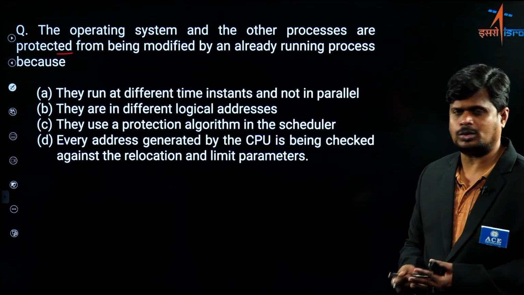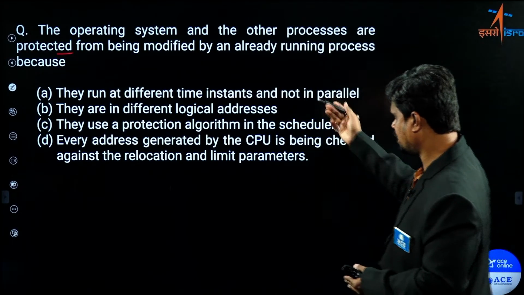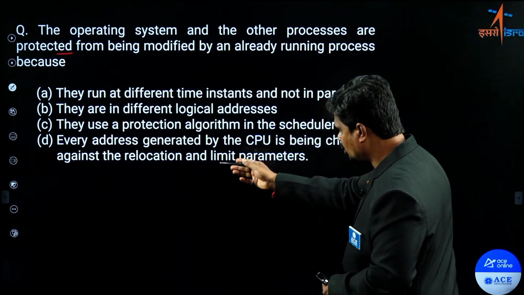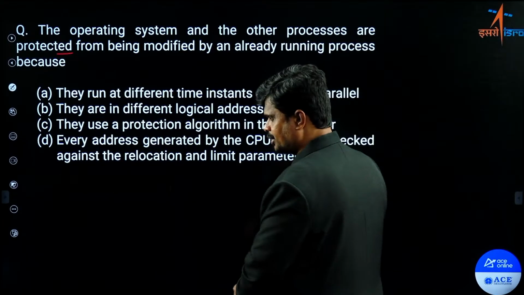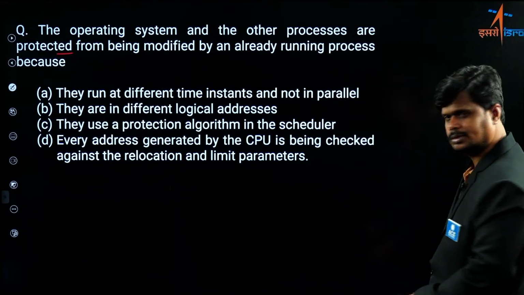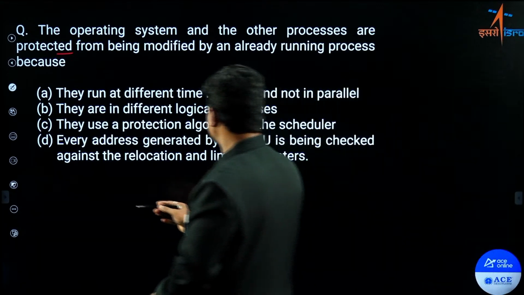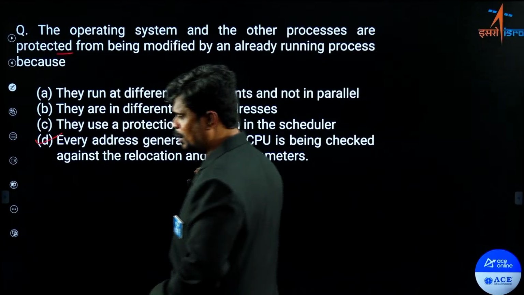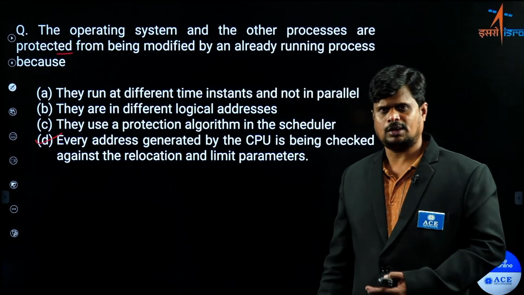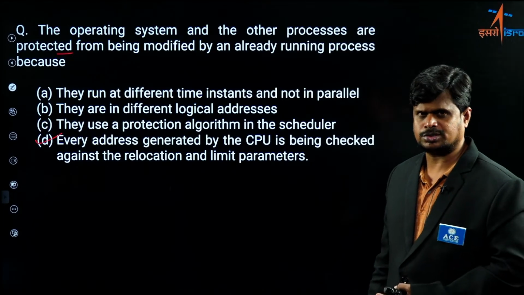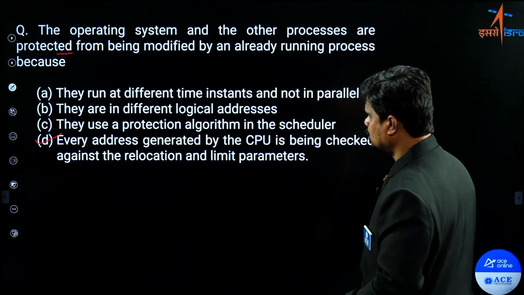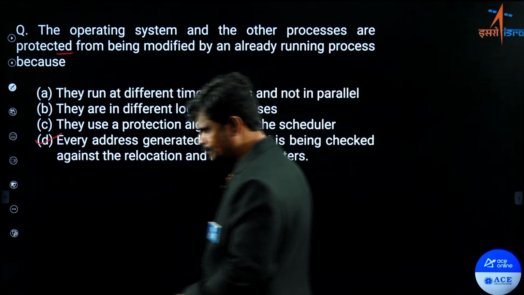Memory protection is done by whom? Limit and base register values. So verify among the options: every address generated by the CPU is being checked against the relocation register and limit parameters. The same answer, right? So this diagram itself is the answer for this question. So option D is the answer, because memory protection is being done with the two registers, that is limit register and base register, which is also called your relocation register. So option D is the answer for this question.